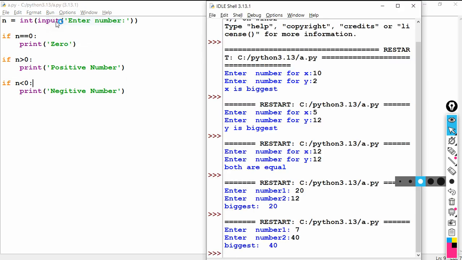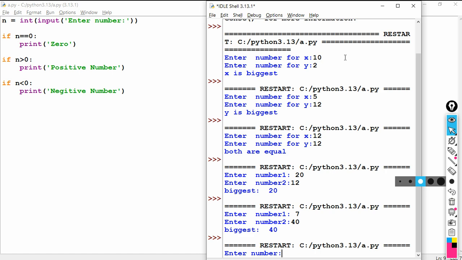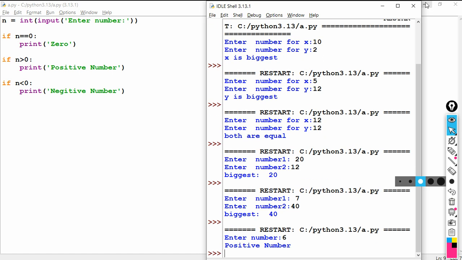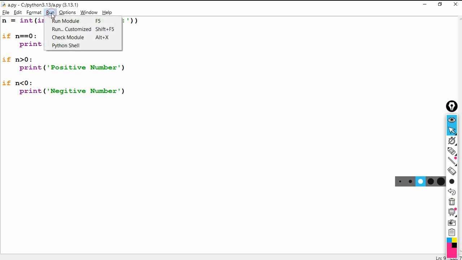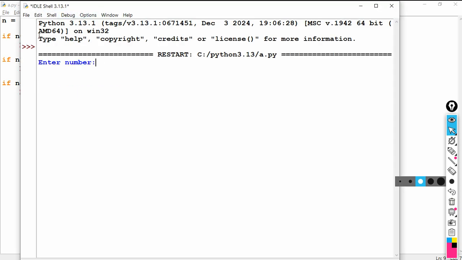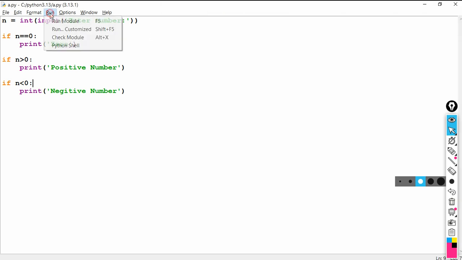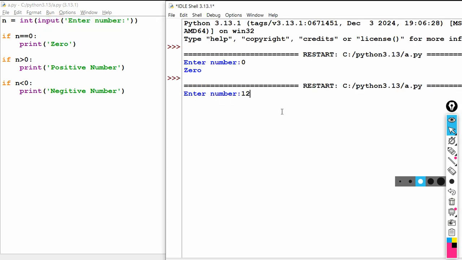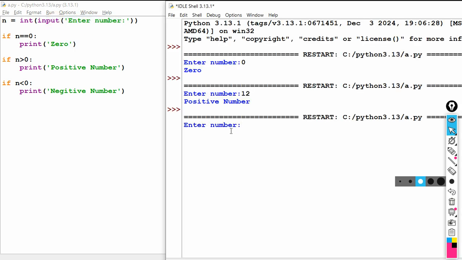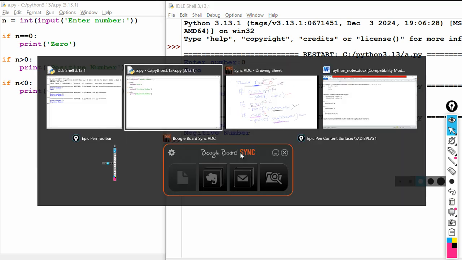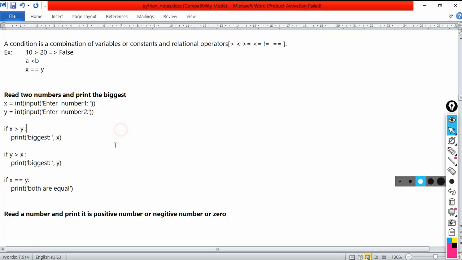Run module. First of all, let me clear the screen. Right, let me run once again. Okay, fine. Now enter number. Let's say I am giving 0. So 0, you got it. Again I run the program a second time, I give 12, and I got positive number. Then I run the program a third time, where I give minus 15. Therefore I got negative number. So this is how you write programs using if. So I hope you have understood this particular if program, right?